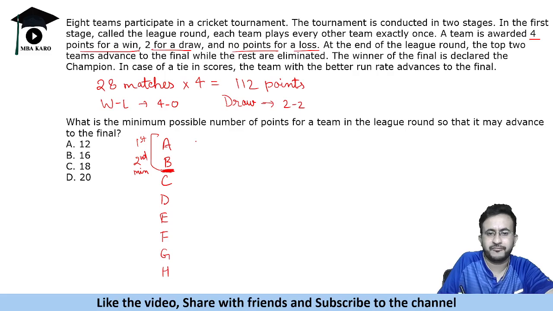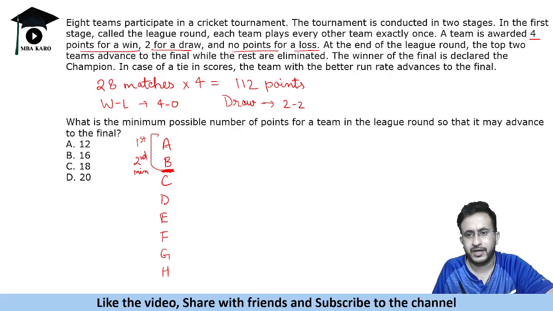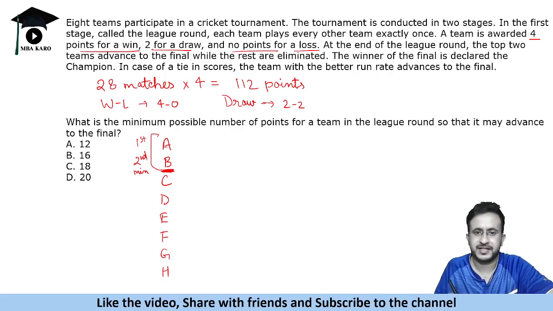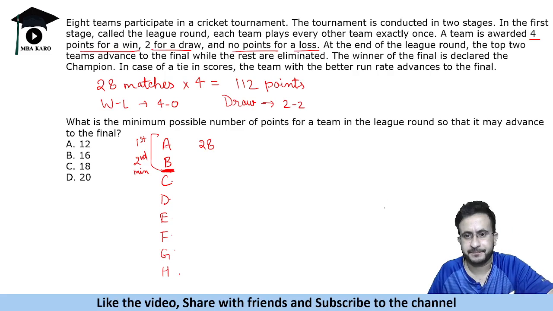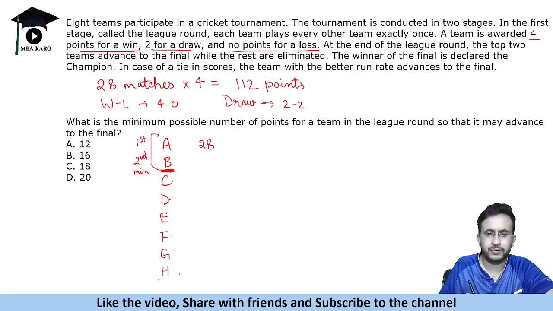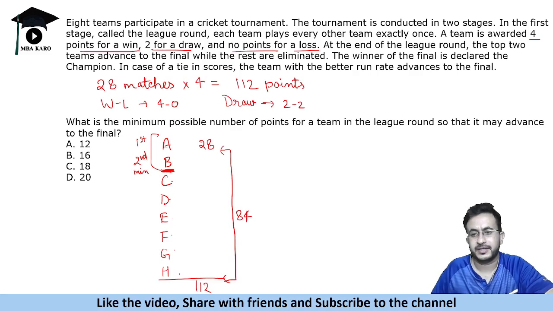So let us give maximum to A. Now how can A get maximum points? Suppose A wins all matches. ठीक है, अगर A सारे मैच जीत जाएगा, B को भी हरा देगा, C, D, E, F, G, H, so A will get maximum points. So A के maximum points हो सकते हैं 28. Okay, now how many points are remaining? Total points are 112. So this means there are 84 points remaining in the tournament.